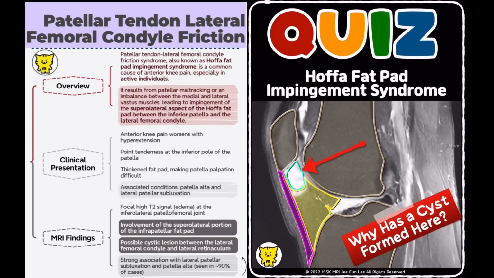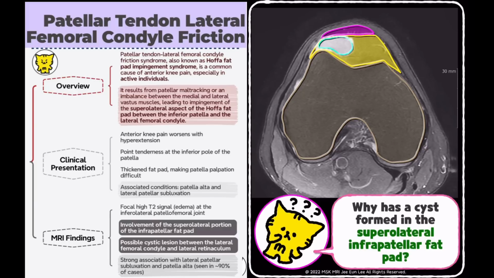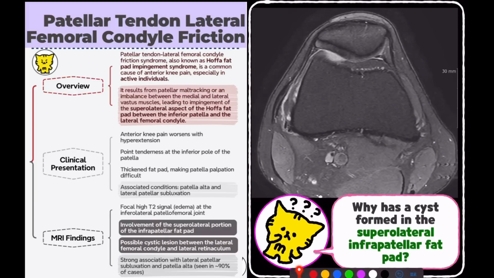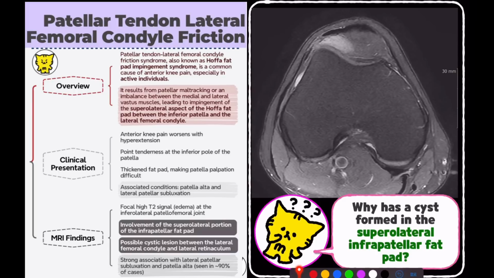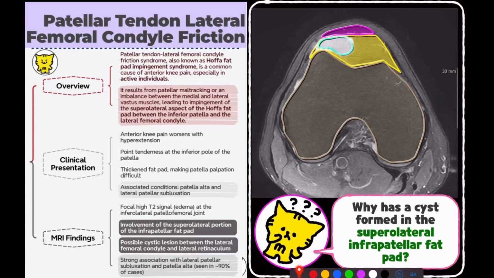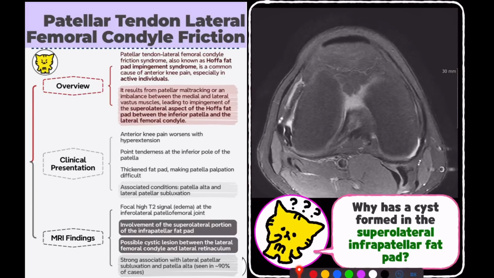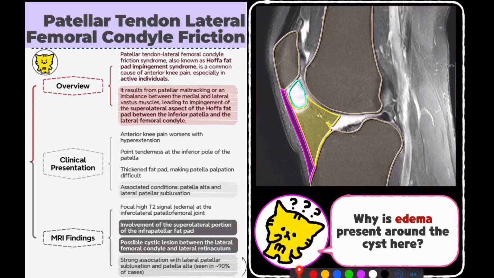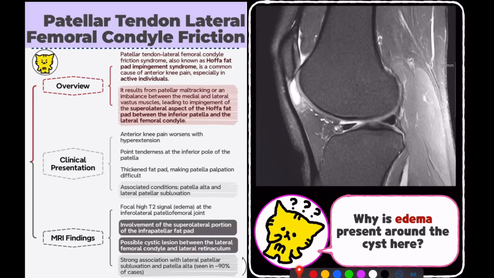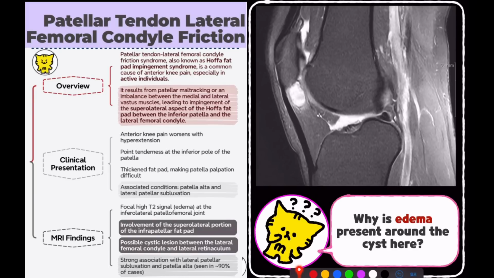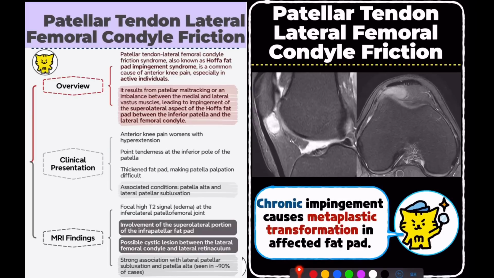Why does a cyst form in the superolateral infrapatellar fat pad? In this case, we see a cyst in the superolateral infrapatellar fat pad, and there's also surrounding edema. So, why does a cyst specifically form in this location? This finding is commonly associated with Patellar Tendon-Lateral Femoral Condyle friction syndrome, also known as Hoffa fat pad impingement syndrome.